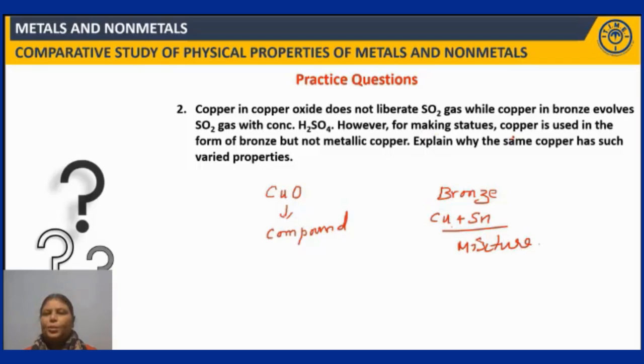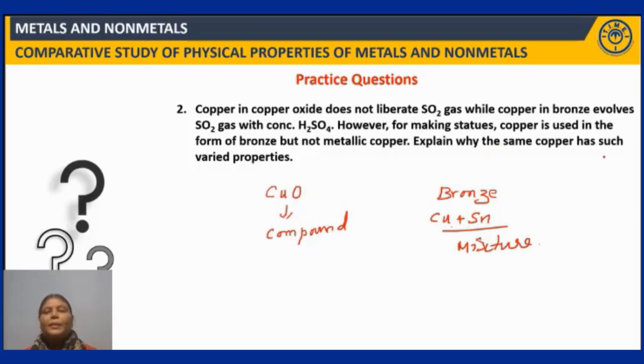However, for making statues, copper is used in the form of bronze, but not metallic copper. See, for making statues, the material should be a little bit harder. No doubt copper is highly malleable in nature, which is essential to make the statues, but it needs hardness also, which is imparted by alloying it with tin. So copper alone is not as hard as bronze, right? So to impart that extra hardness, copper is alloyed with tin. Because of this reason, bronze is preferred in making the statues but not metallic copper, right?